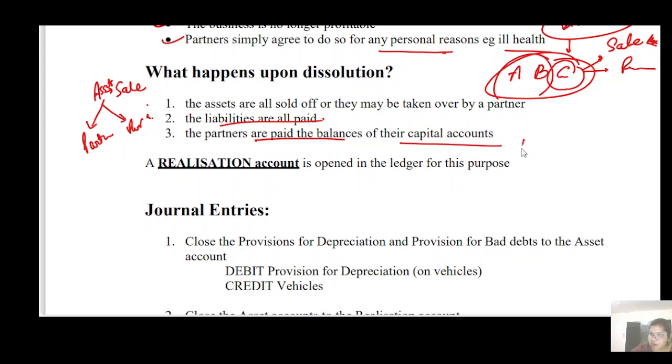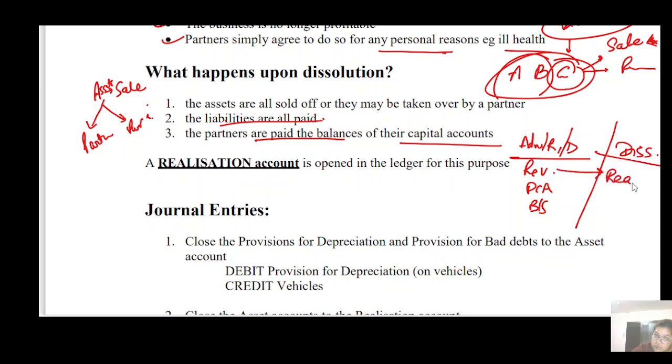In admission, retirement, and in death, you have to prepare revaluation account, partners capital account, and balance sheet. And in case of dissolution, instead of revaluation there is a realization account. Partners capital account is there, but here the closing balance is carried down, and then we will make it brought down.